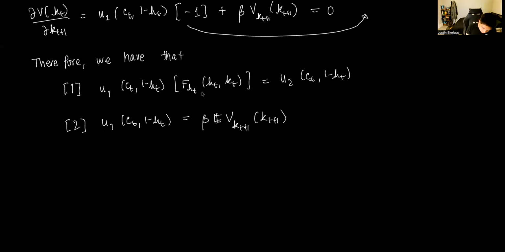So next, we need an envelope equation, again, because we do not know this derivative explicitly. Using the envelope theorem, we can get first the derivative of the value function with respect to KT and bring it up a period. So next, we derive the envelope equation.